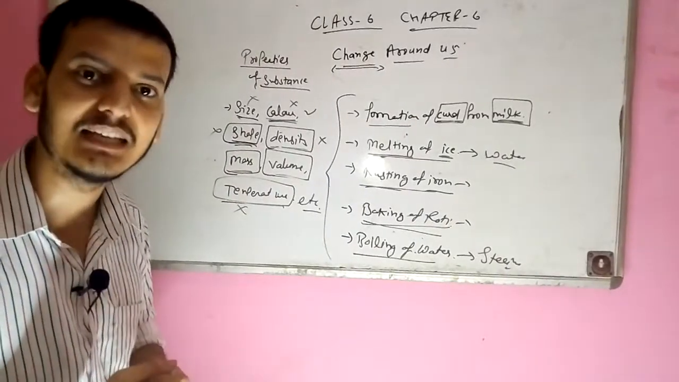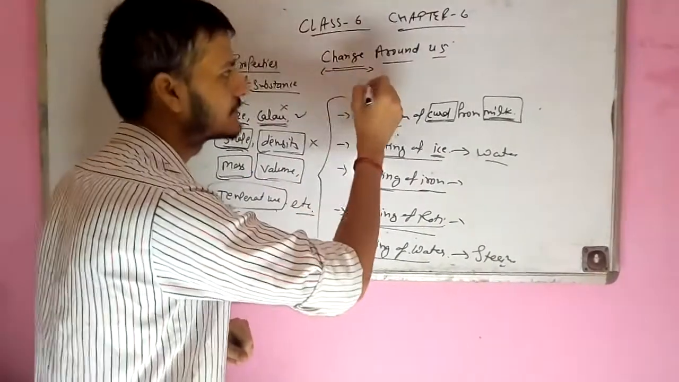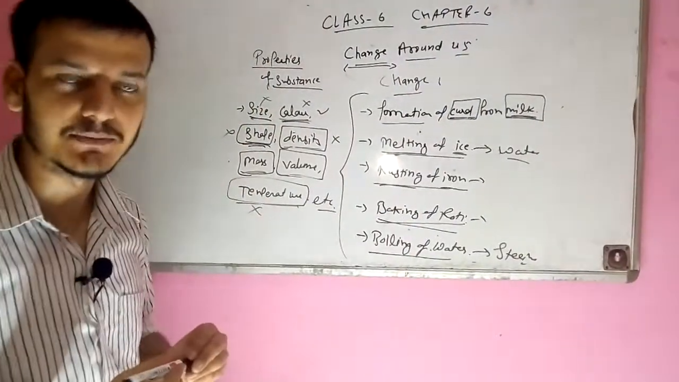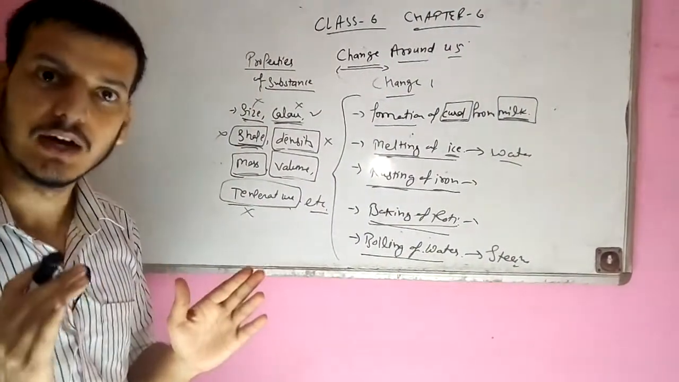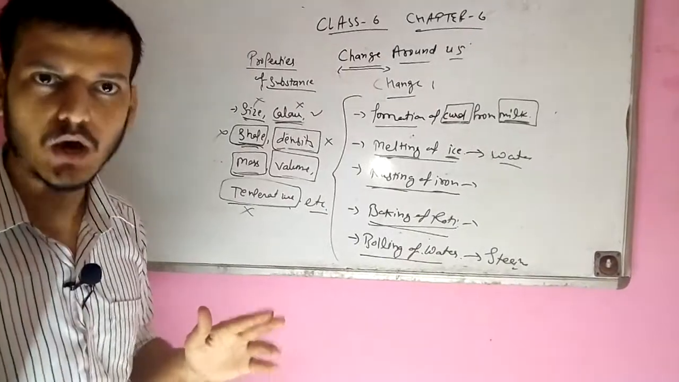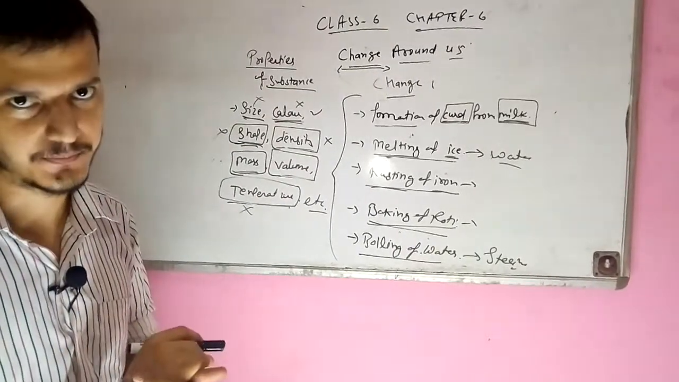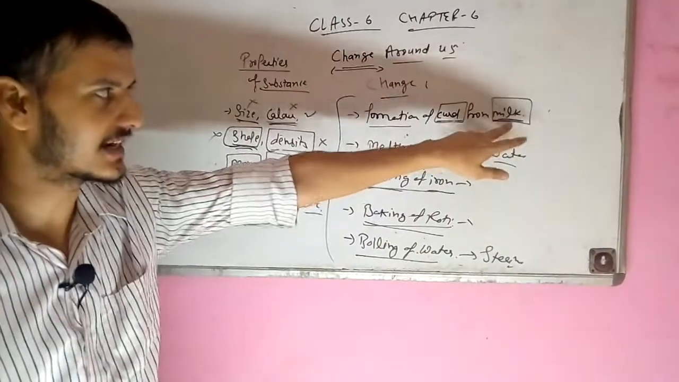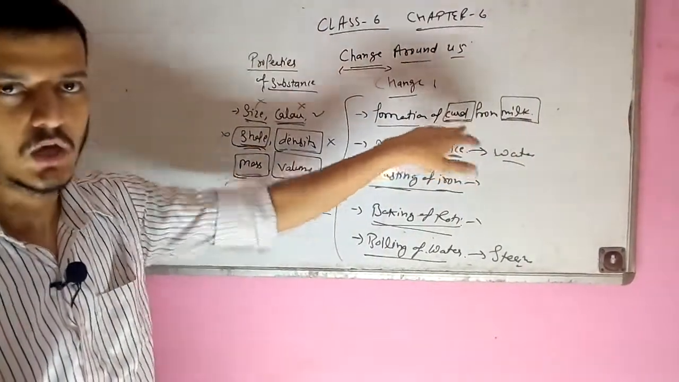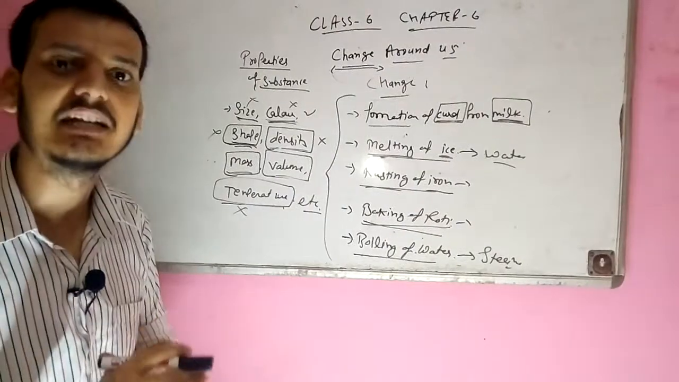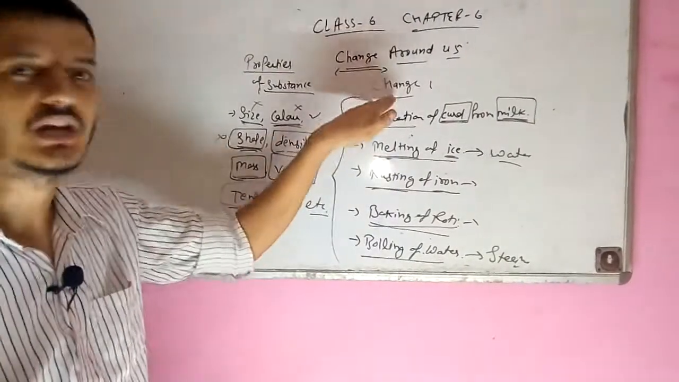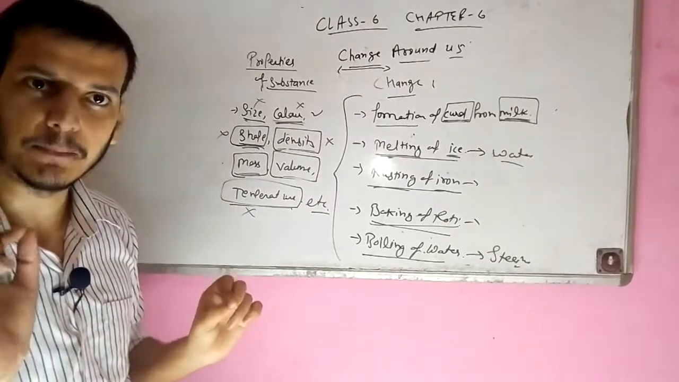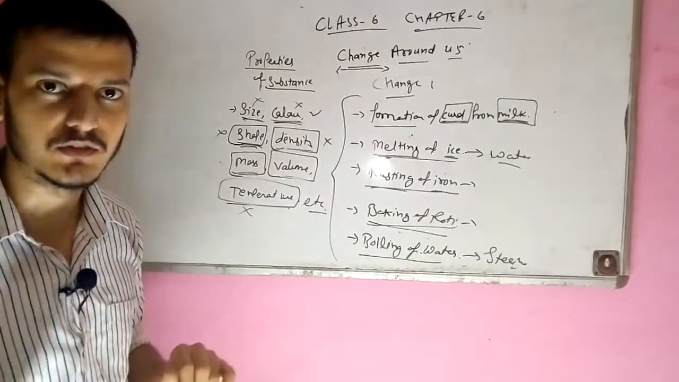So what exactly is the meaning of change? When one or more properties of a substance are different from the starting substance to the end substance, that is the starting substance, that is the ending substance. If one or more properties are different, then we will say a change has occurred. I think you get the meaning. At least one property should be changed for a change.